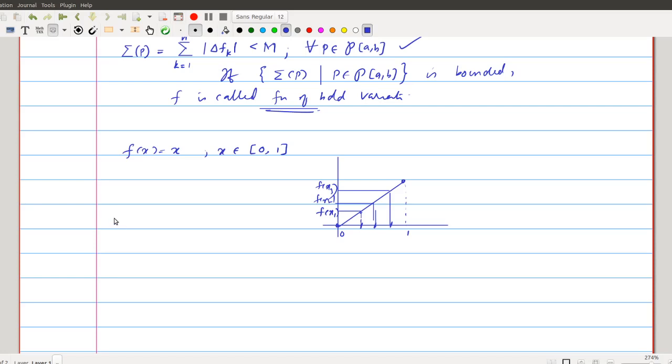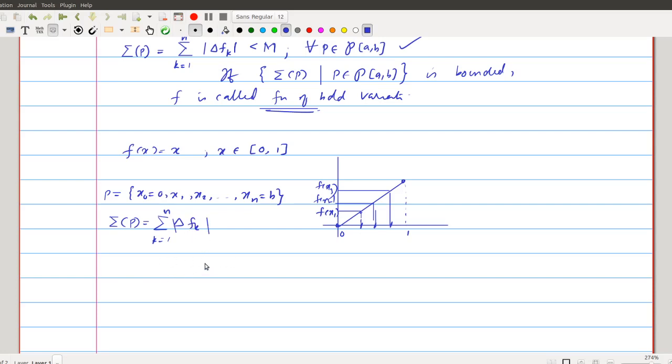What is the sum corresponding to this partition? Consider P equal to x0, that is 0, x1, x2, etc., xn, which is equal to b. Then the sum is summation k equal to 1 to n of mod delta fk.